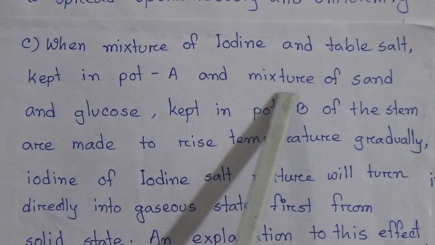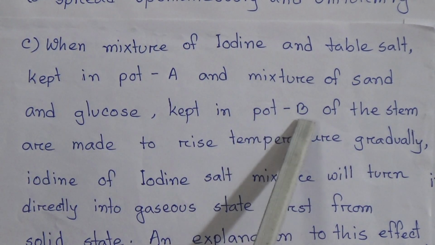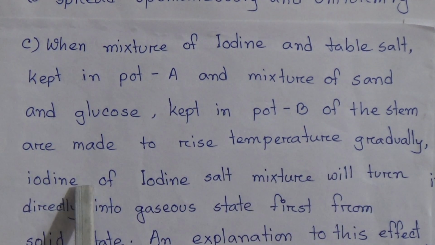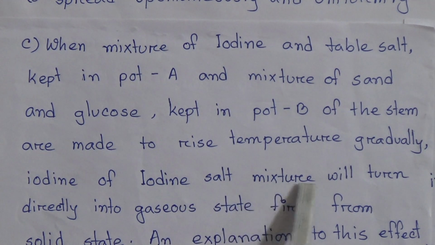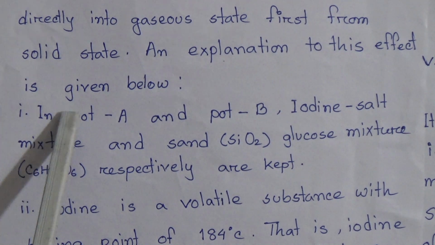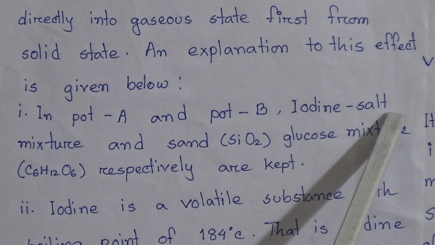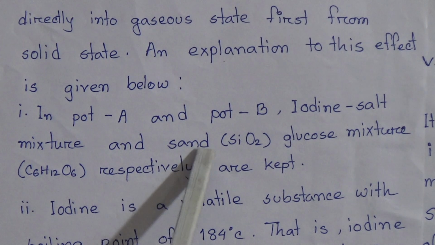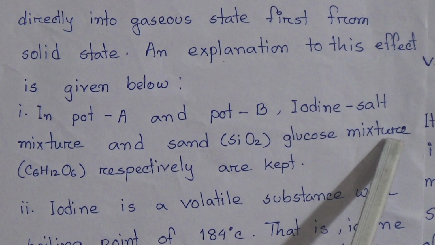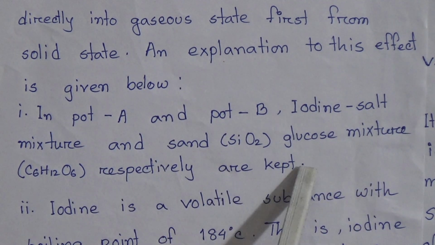When the mixture of iodine and edible salt kept in pot A and the mixture of sand and glucose kept in pot B of the stem are exposed to raised temperature, gradually the iodine and iodized salt mixture will turn directly into gaseous state first from solid state. An explanation to this effect is given below. First one, in pot A and pot B, iodine salt mixture and sand, that means silicon dioxide, and glucose, that means C6H12O6, mixture respectively are kept.